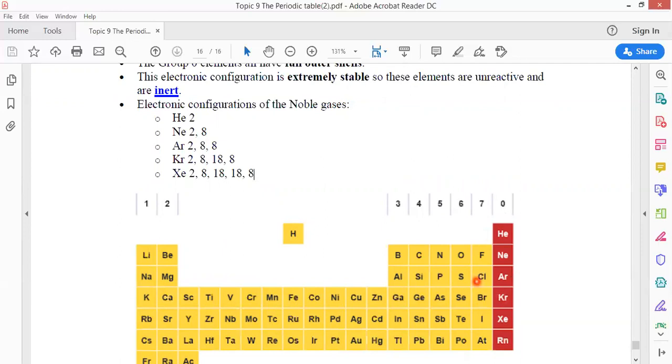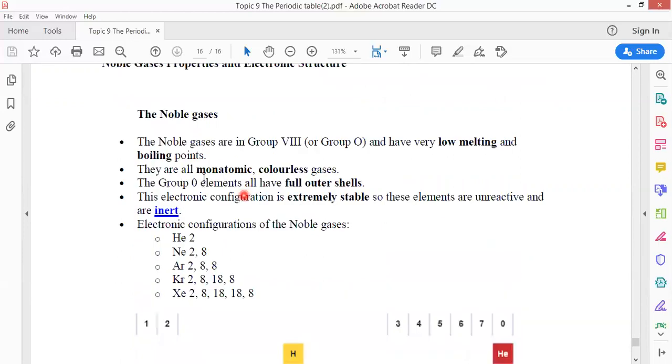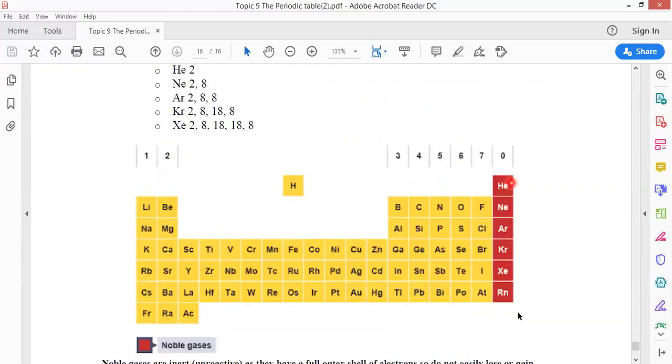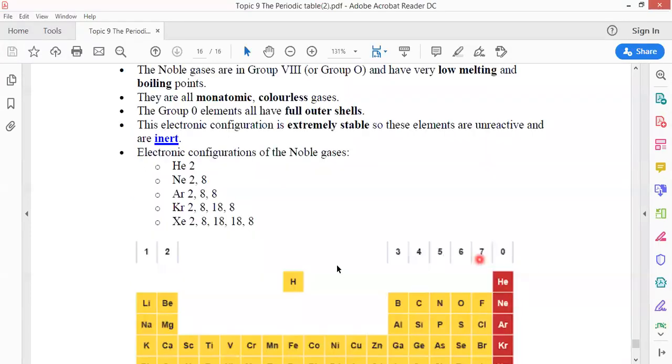So you can find neon alone, Ne. There is no Ne2. Kr, krypton alone. They are all monatomic colorless gases. There is no specific color for helium or neon or argon.